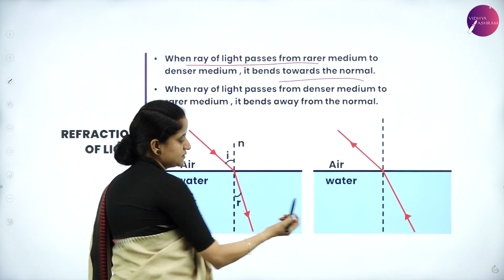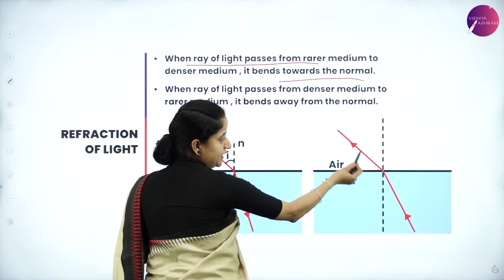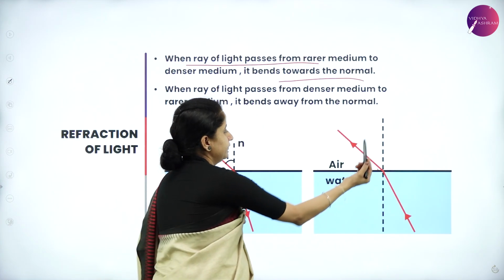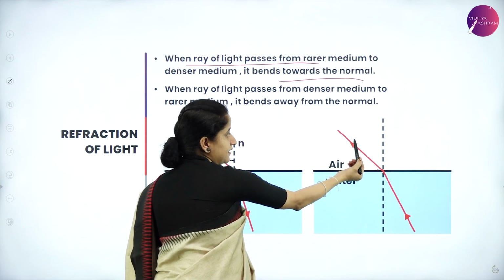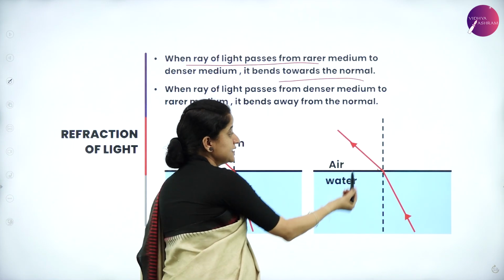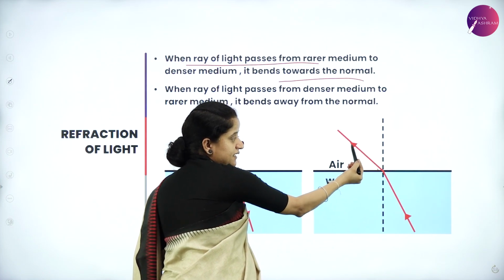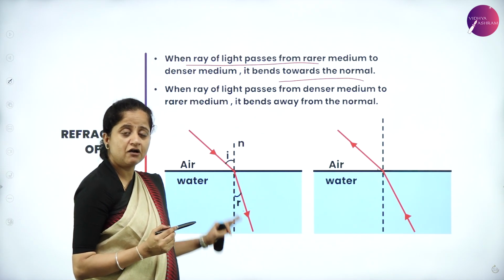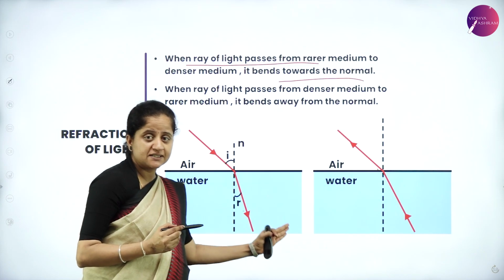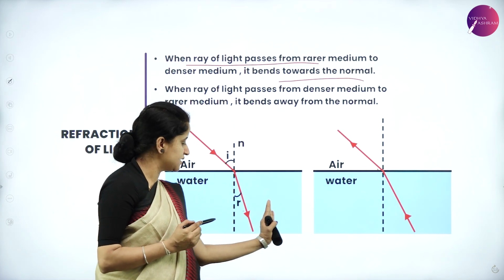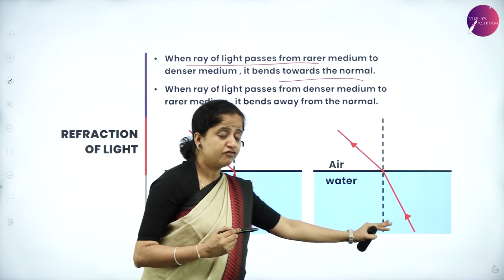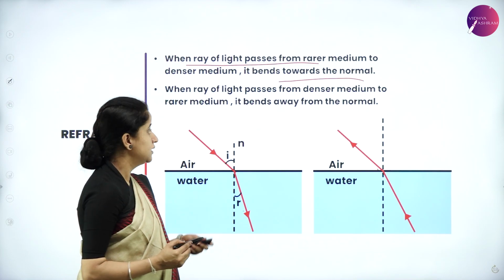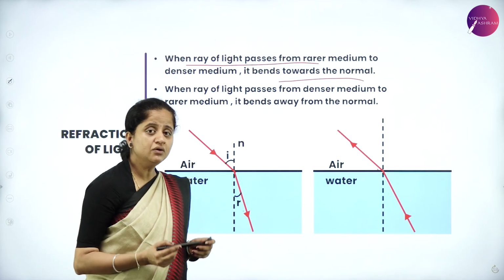Whereas in the second case, you can observe the ray of light is traveling from denser medium to rarer medium. The arrow mark indicates the direction. So it is traveling from denser to rarer, and the bending of the light ray takes place away from the normal. You can see here it is taking place away from the normal. So this is the major difference. When a ray of light travels from rarer to denser, the bending takes place towards the normal. When a ray of light travels from denser to rarer, the bending takes place away from the normal. Both the cases are due to refraction.